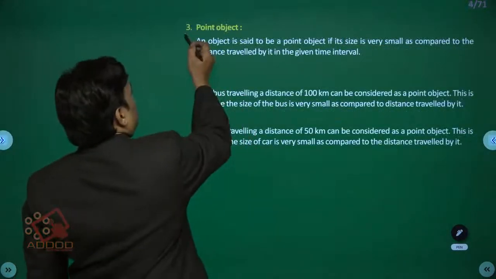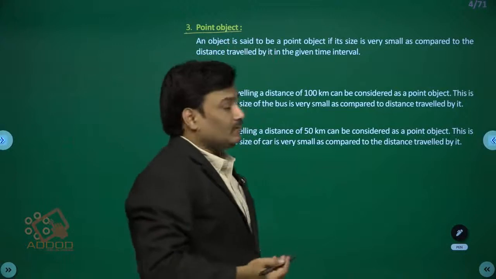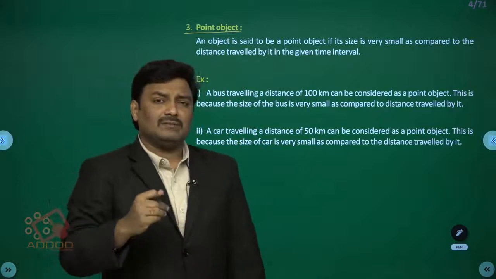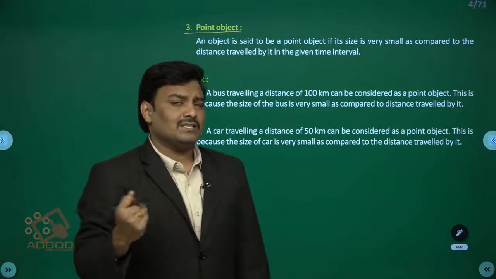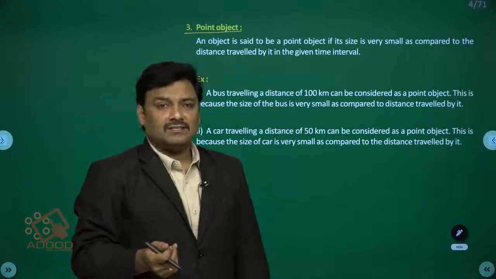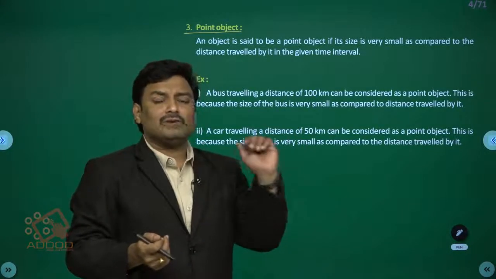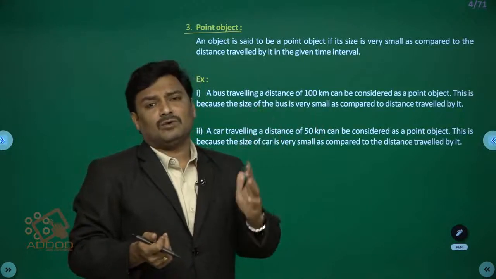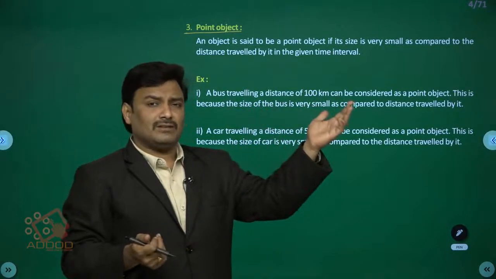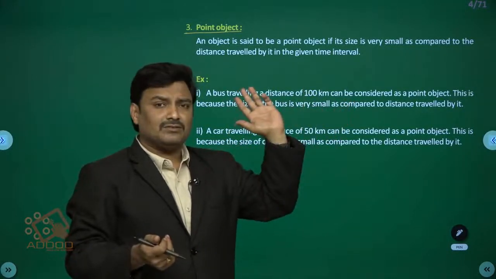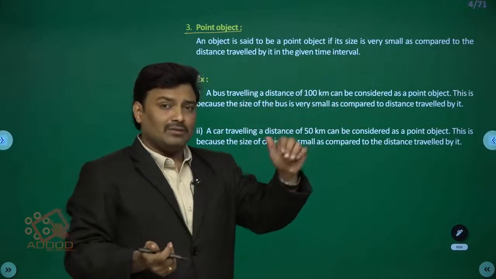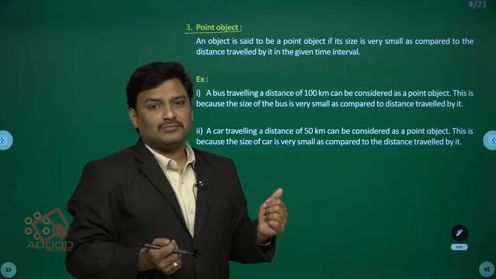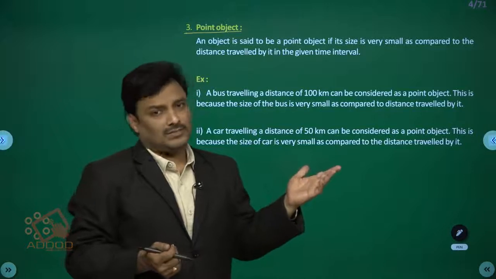Students, let us take up the definition of a point object. What is a point object? An object is said to be a point object whose dimensions are negligible when compared to the distances it can cover. Let us take a bus moving from source to destination, 100 kilometers. Let us say the bus covered 100 kilometers. When compared to the distance it can cover, the dimensions of the bus are maybe some 10 meters. So it is almost negligible, and we can take it as a point mass.